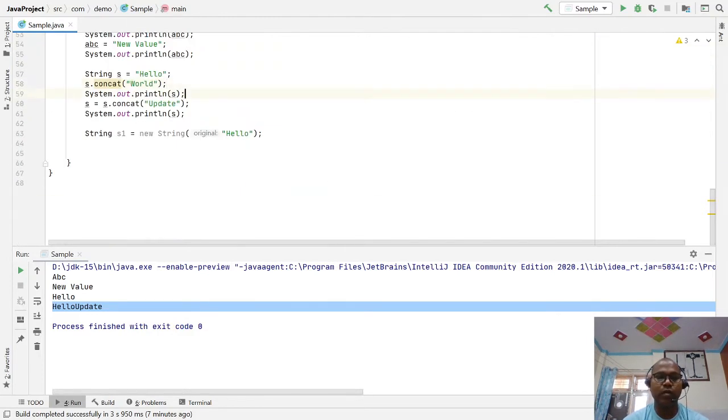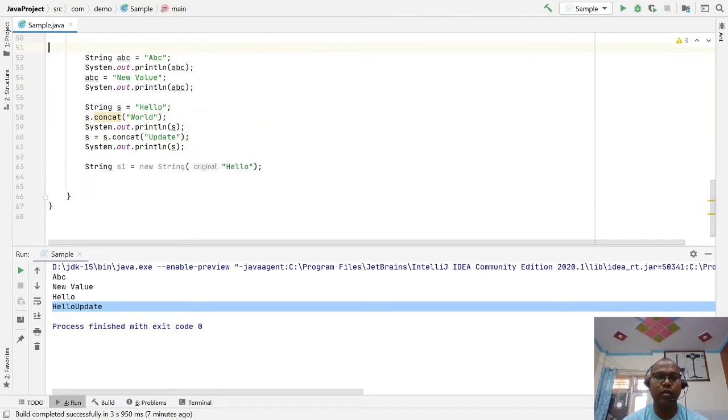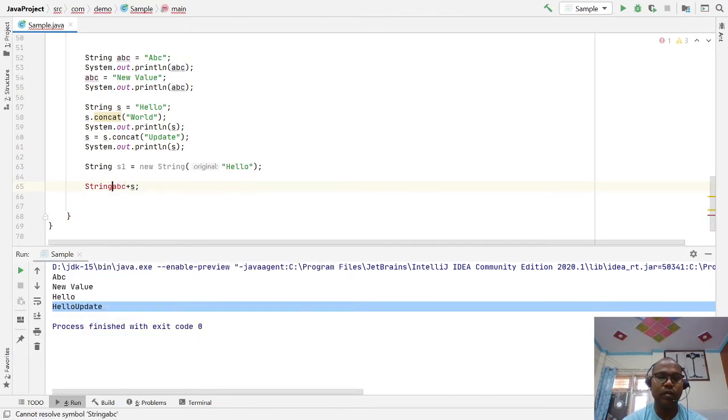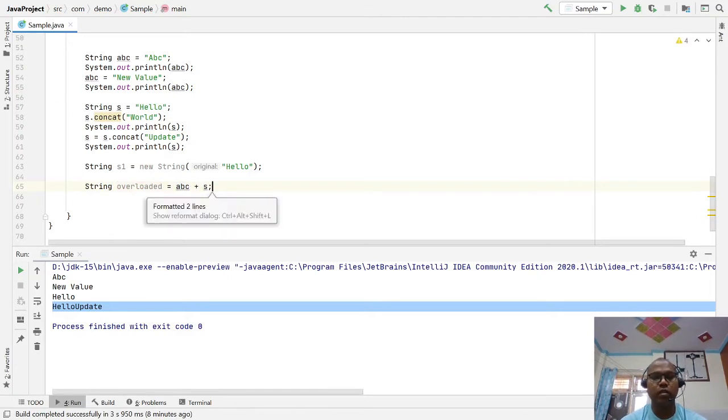That means if we have two strings, ABC and S, you can perform ABC plus S, and the plus operator is overloaded for strings. This is the very special treatment. If you just run it,